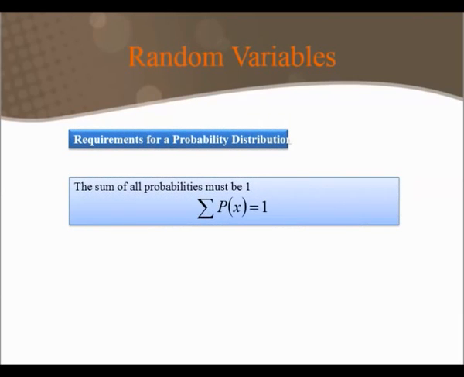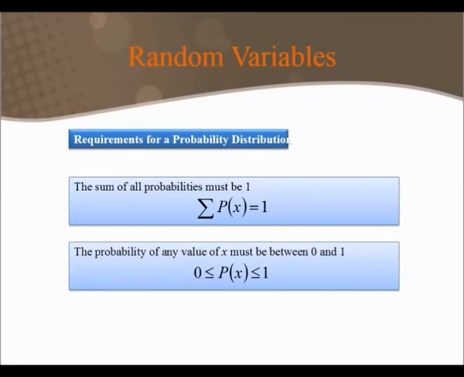A couple requirements that must be met for something to be considered a probability distribution is that the sum of all the probabilities must be 1. Also, any individual probability for any value of our random variable x has to be between 0 and 1.